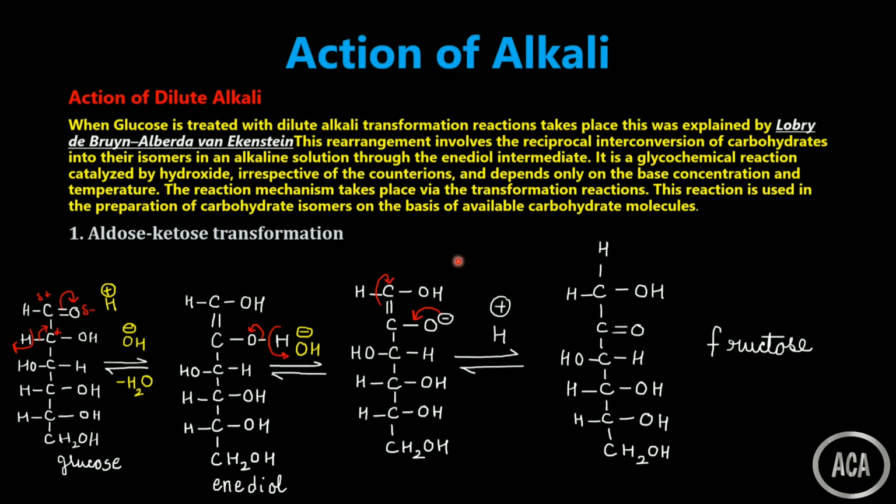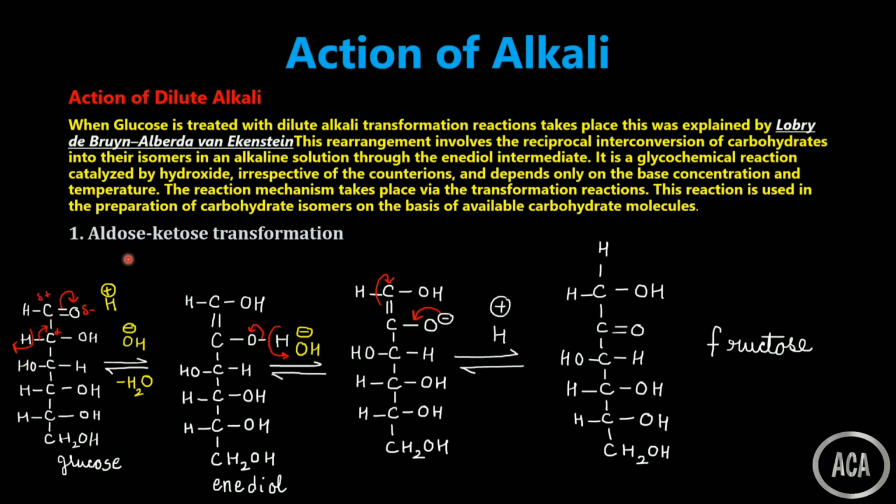This was first observed by Lobry de Bruyn and Alberda van Ekenstein. These scientists observed that a rearrangement is taking place here, that is, a reversible reaction. Here an aldose is getting converted into a ketose. This mechanism I have shown separately. When one aldose is getting converted into another aldose, that is called epimerization. One aldose getting converted to a ketose is not called epimerization.